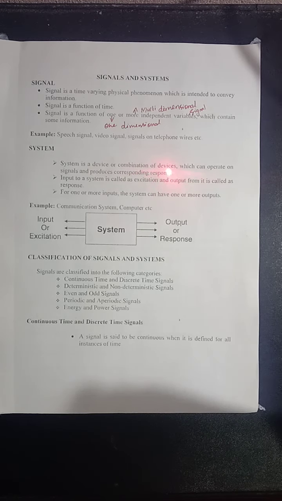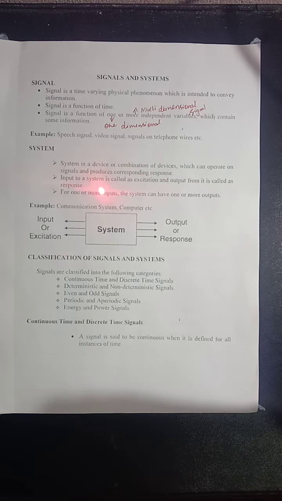Response means nothing but output. So, system is an interconnection of devices that operates on input. That's why here it is mentioned as signals. It operates on input and produces corresponding response.